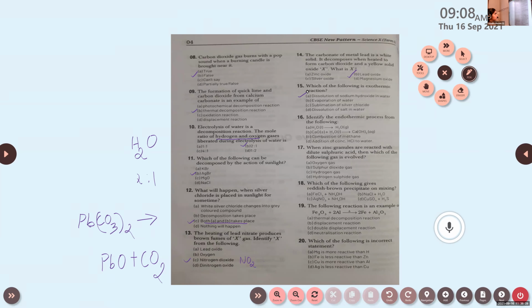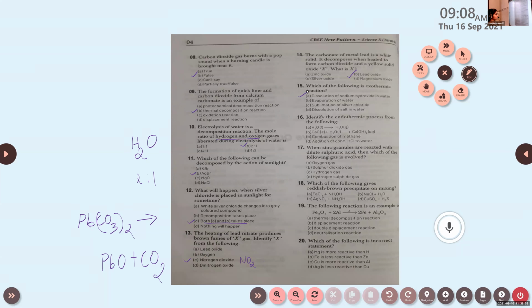Then Ashik, can you read the 16th question? Yes, ma'am. Identify the endothermic process from the following. H2O(l) gives H2O(g). CaO plus H2O gives Ca(OH)2.